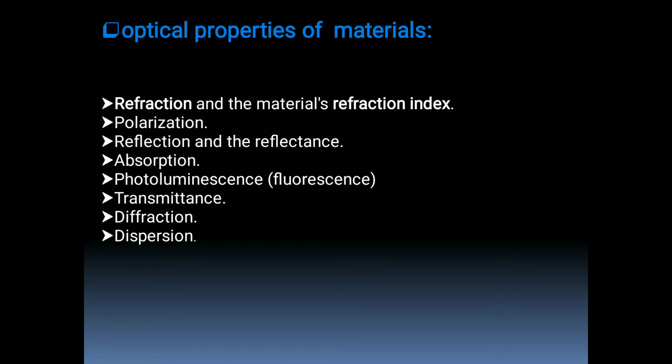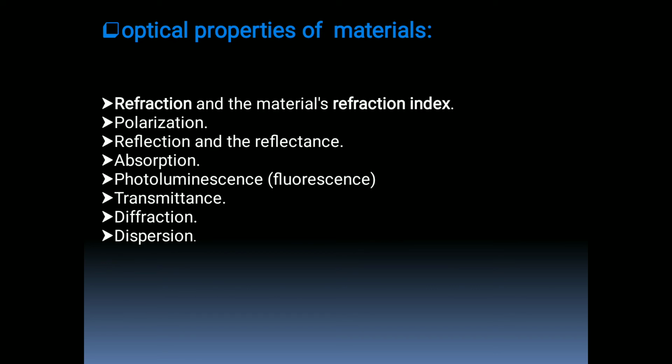Then photoluminescence or fluorescence. Fluorescence is a property where a material can emit some new radiation. Then transmittance: some of the radiation can be transmitted through the material, so this is also a property of material. Then diffraction and dispersion, these terms everyone is aware of.